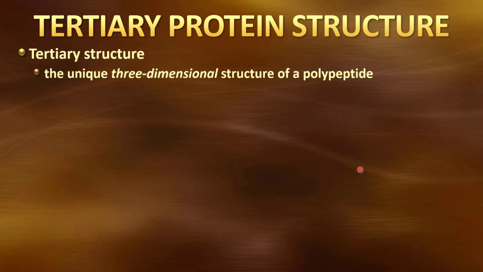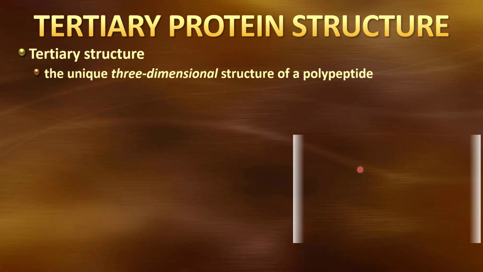In our tertiary structure, we start to create this three-dimensional structure of the polypeptide. Imagine what we have is this beaded chain, and we've created an alpha helix. So we now have a beaded chain that is a spiral. Now we're going to take this beaded chain that's a spiral, kind of like a slinky with beads on it, and we're going to fold it up. So we're going to just fold different sections back on each other. That's what our tertiary structure will look like.